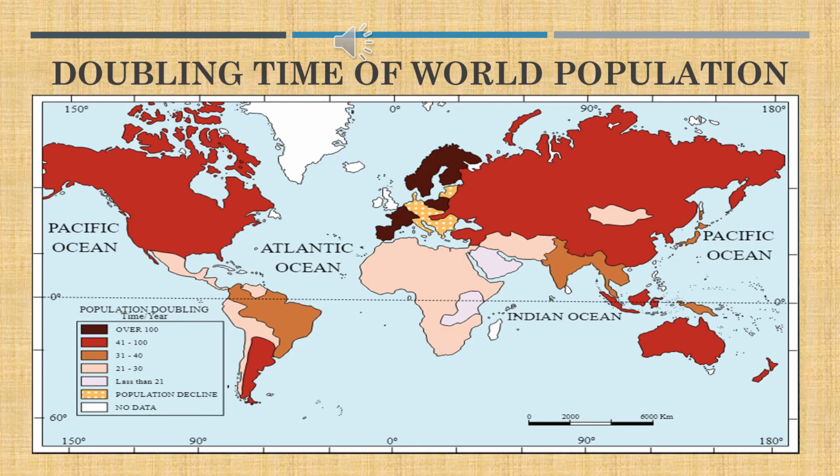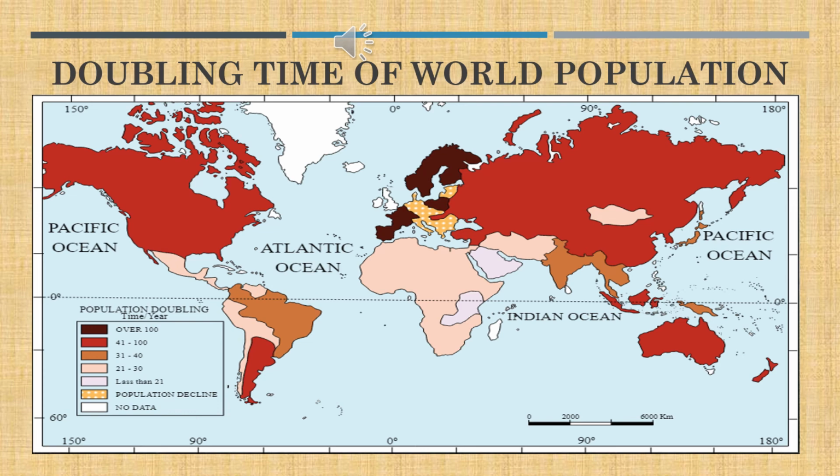Children, this map is showing the doubling time of population. That is, for each nation, how many years it takes to double in population. The darkest ones, for example the European countries, Norway, Scandinavia, France, Germany, are all taking more than 100 years to double in population. Now, when you come to India, it takes nearly 31 to 40 years to double in population.